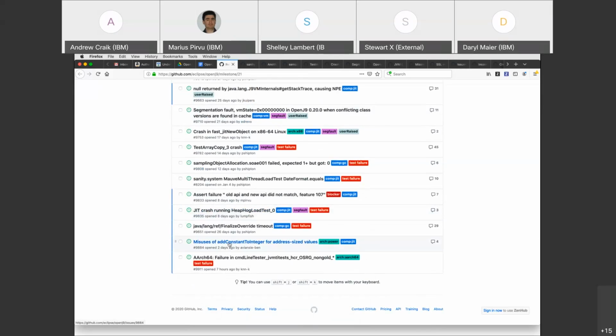And for people who are going to be on the RISC-V testing discussion call directly after this, I guess we wait until we're done this call. This is in the adopt update coming up. Misuses of add constant to integer.